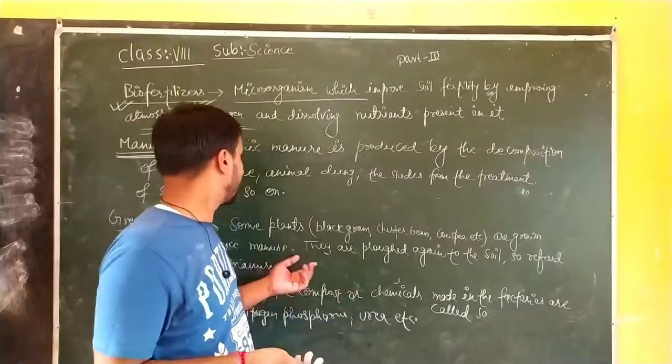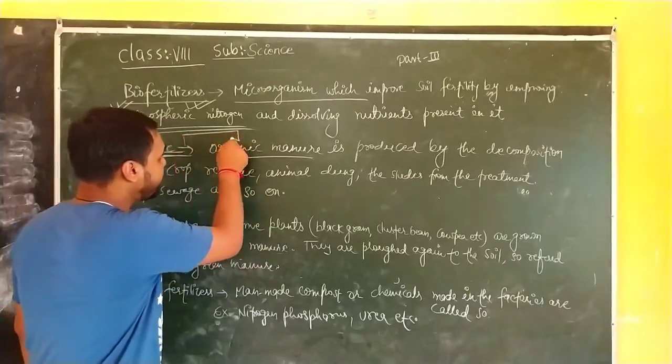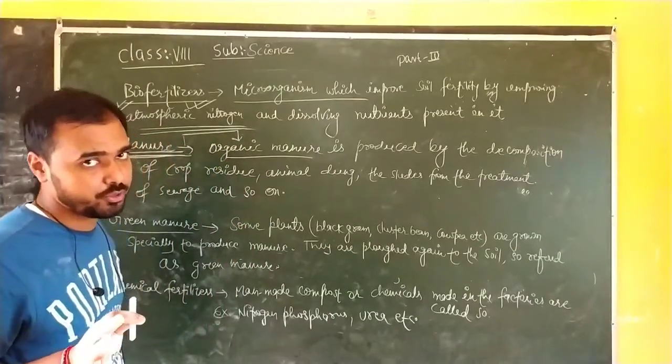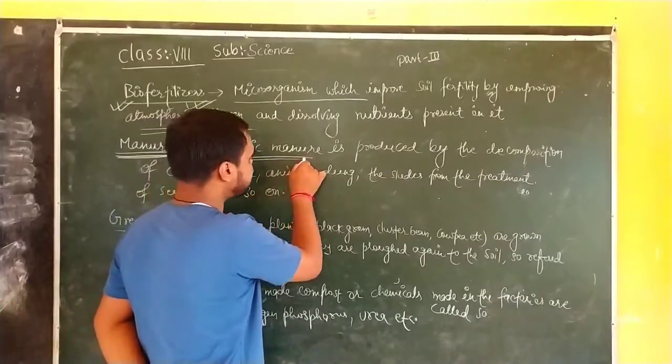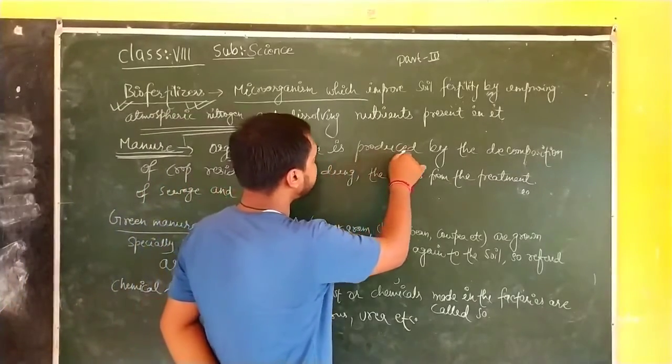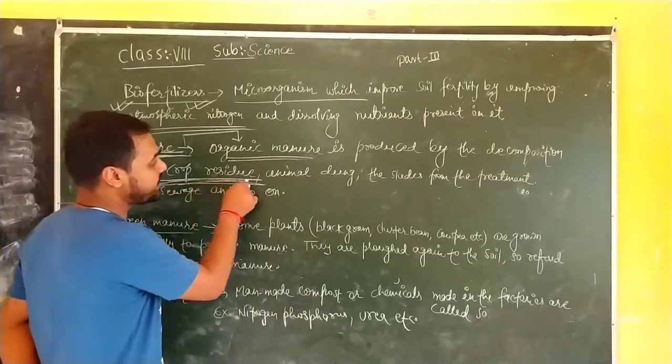Here is the second topic, and the topic is: what is manure? Listen guys, manure is also known as organic manure. Organic manure is produced by the decomposition of crop residue.